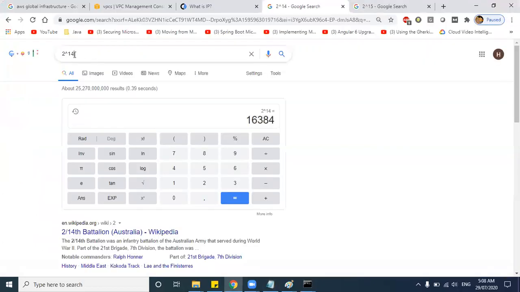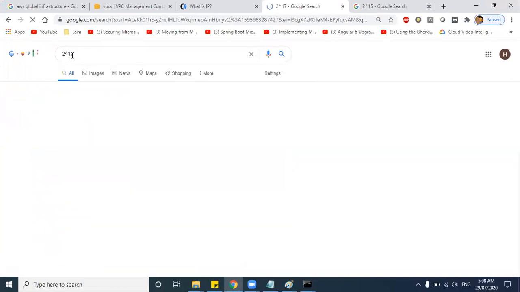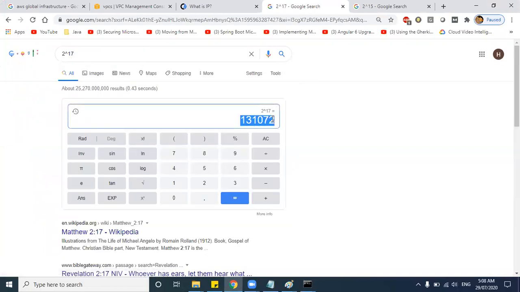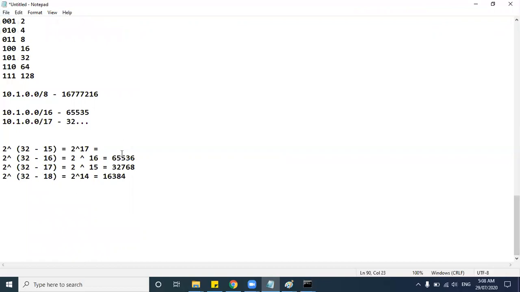So just check what is 2 power 17. See, 1,31,072. So if we decrease the subnet number, the IP address range will increase, or if we increase the subnet mask number, the IP address range will decrease. So that's how you can calculate, guys.